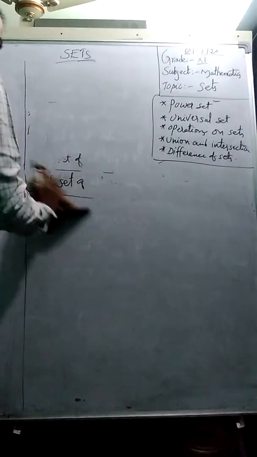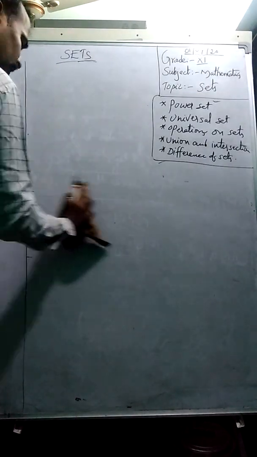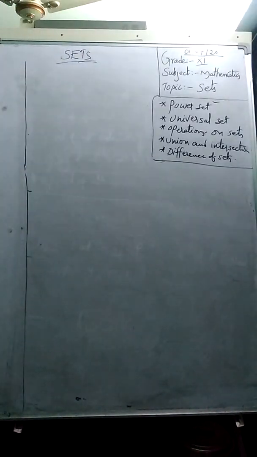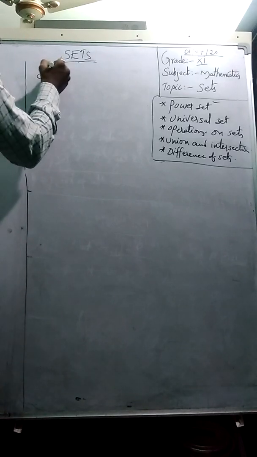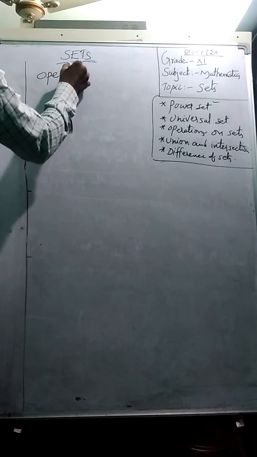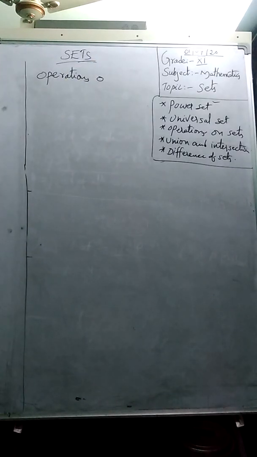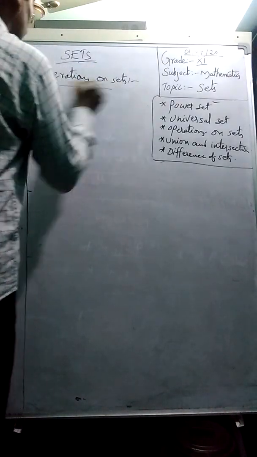Students, you have learned the basic operations on numbers, that is addition, subtraction, multiplication, division. In a similar manner, we have some operations on sets. What operations will you learn? The first one is union.